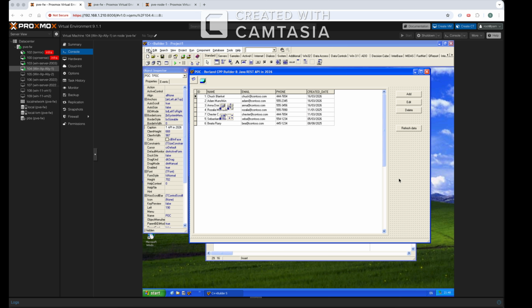Now it's March 2026, by the way. I made a small REST API in Java 17. I know there's a Java 25, but yeah, whatever. I use Java 17. And I've also made that small project in Borland C++ Builder, in Windows XP.